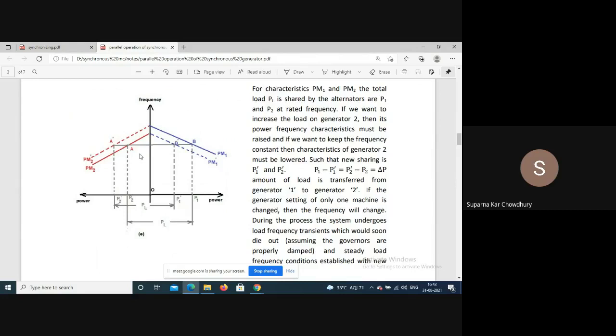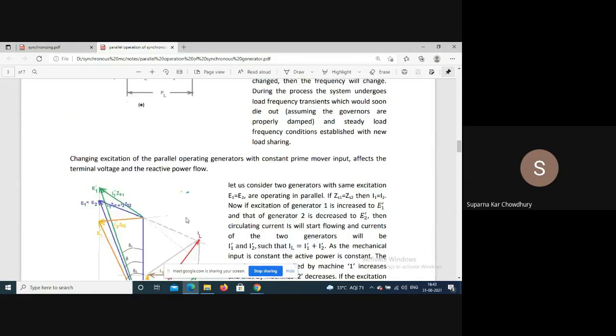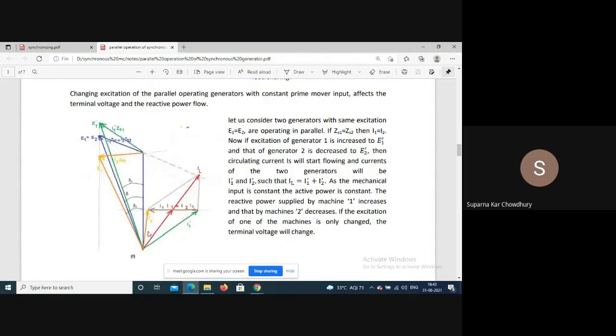So basically, the sharing of active power and bus bar frequency is decided by the prime mover input, and the sharing of reactive power and the magnitude of the bus bar voltage is decided by the excitation.